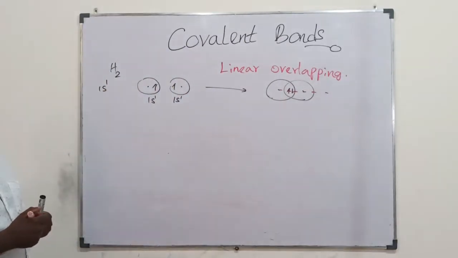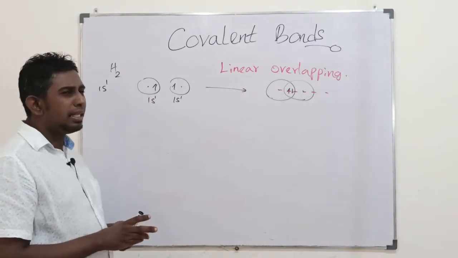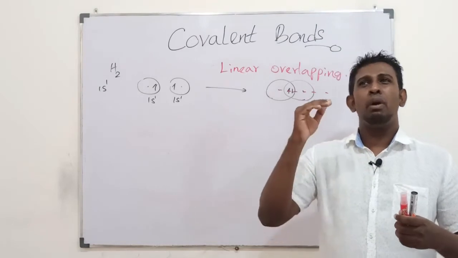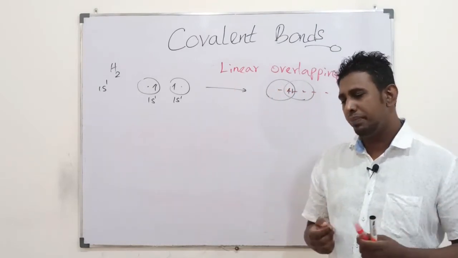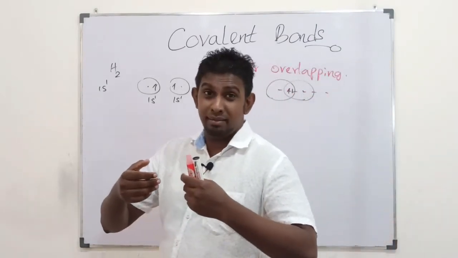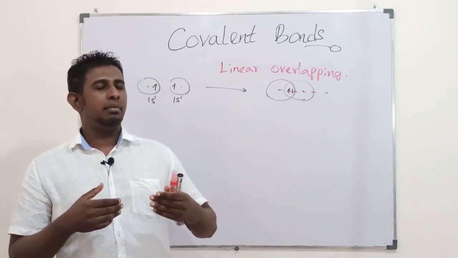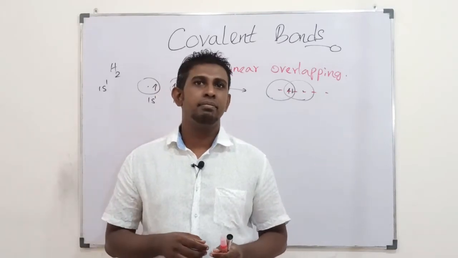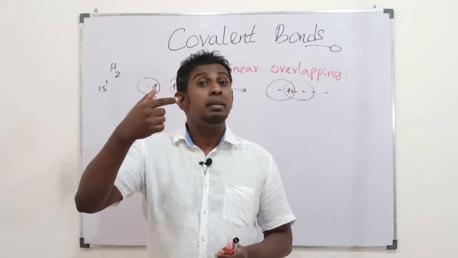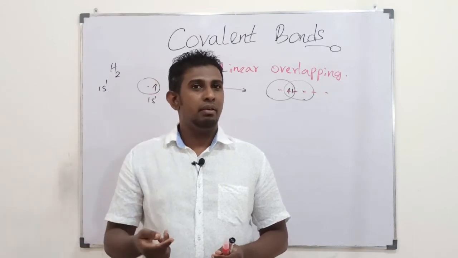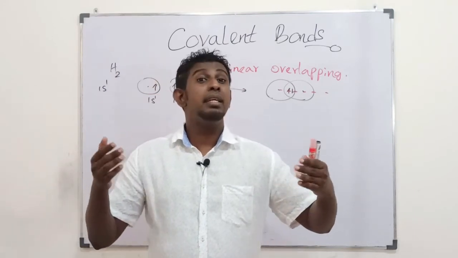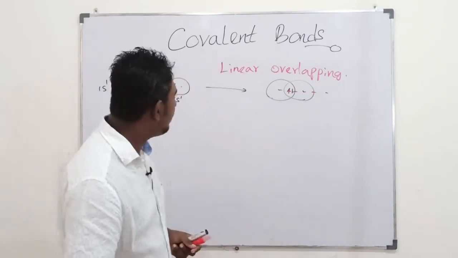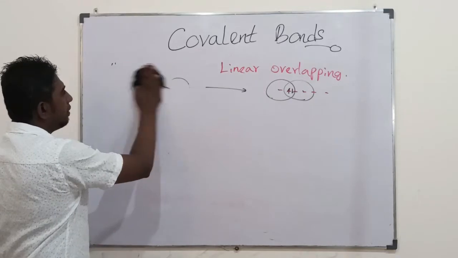Then what is the other type? The other type is when you have more than one bond formed between two atoms. When one overlapping is done, it would for sure be on the same line that links the two nuclei. But how would the other overlapping be, once a linear overlapping has been done? Let's find it out.